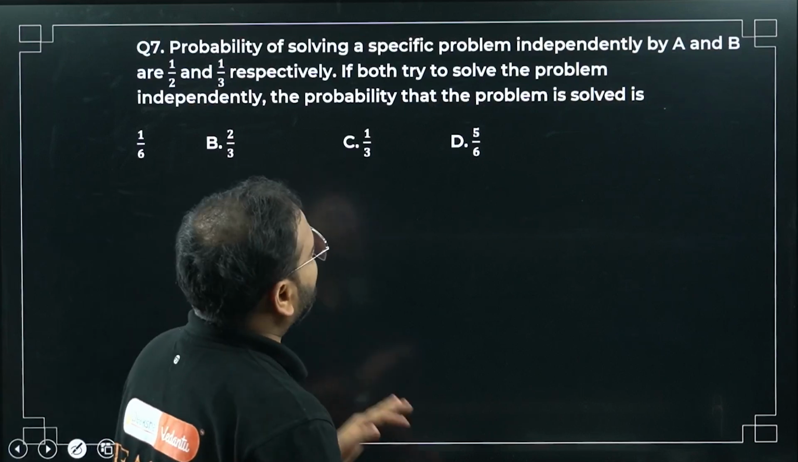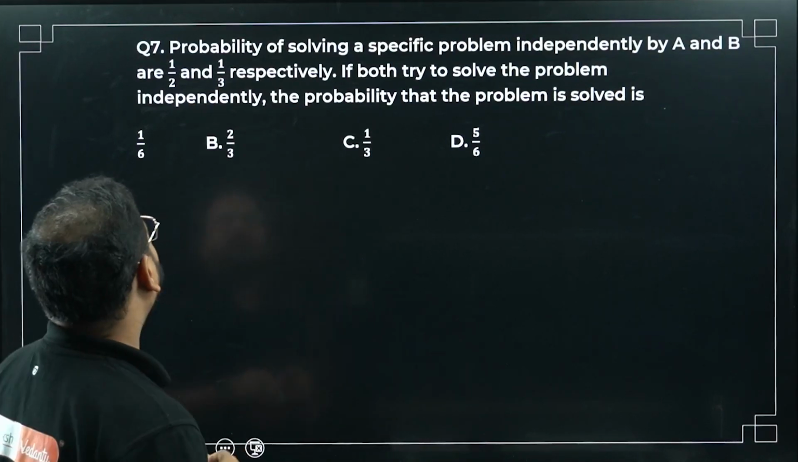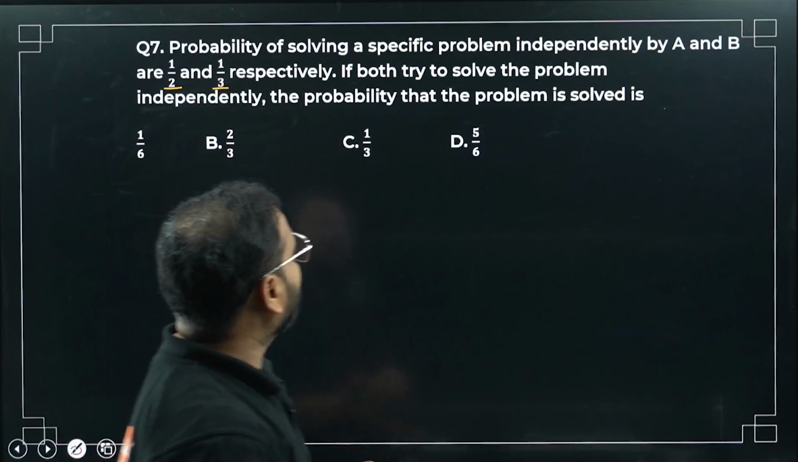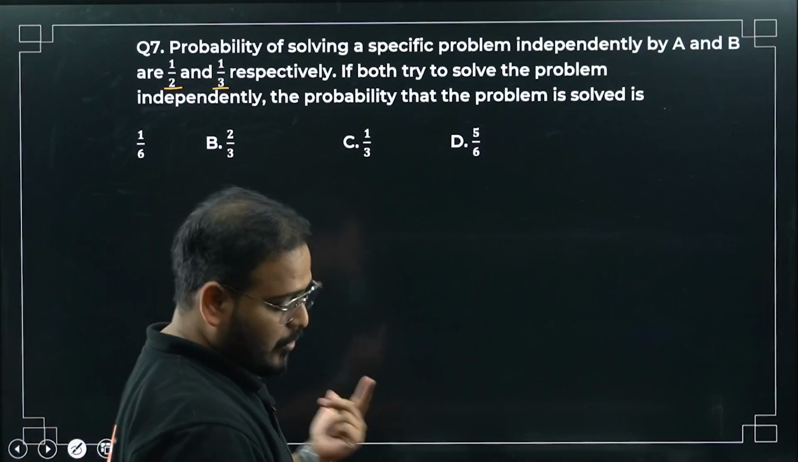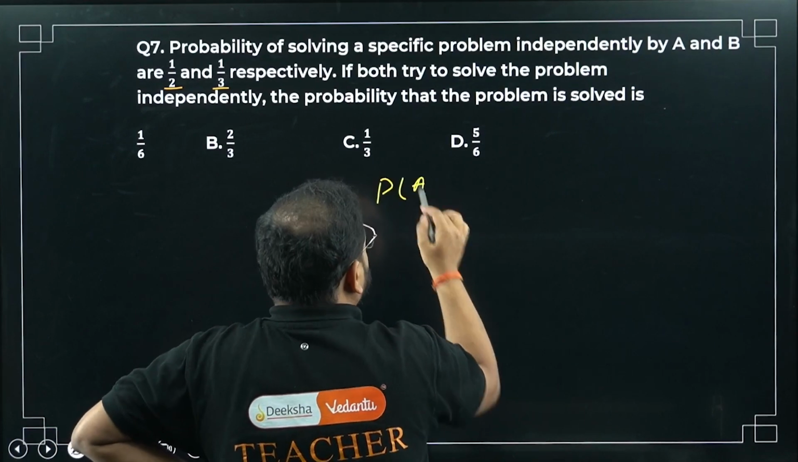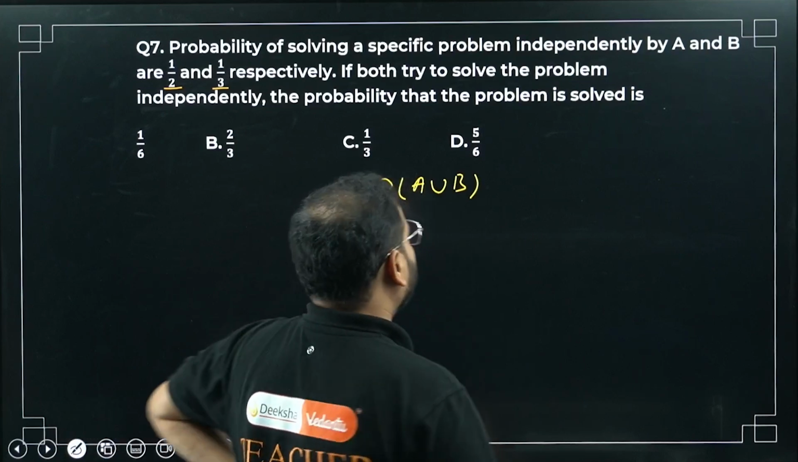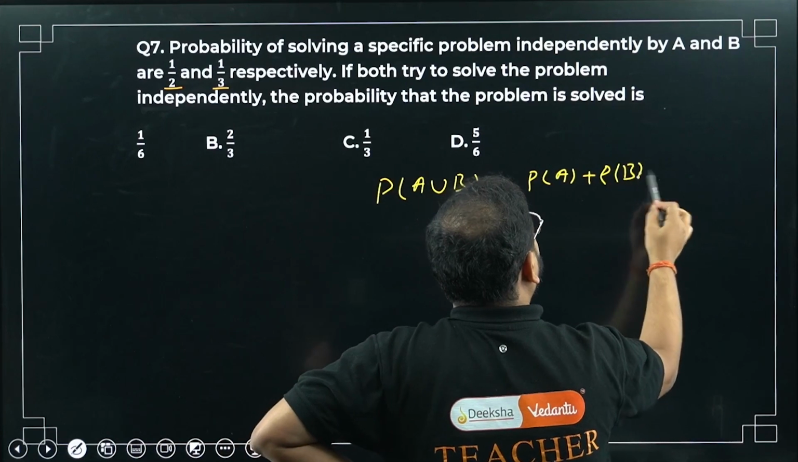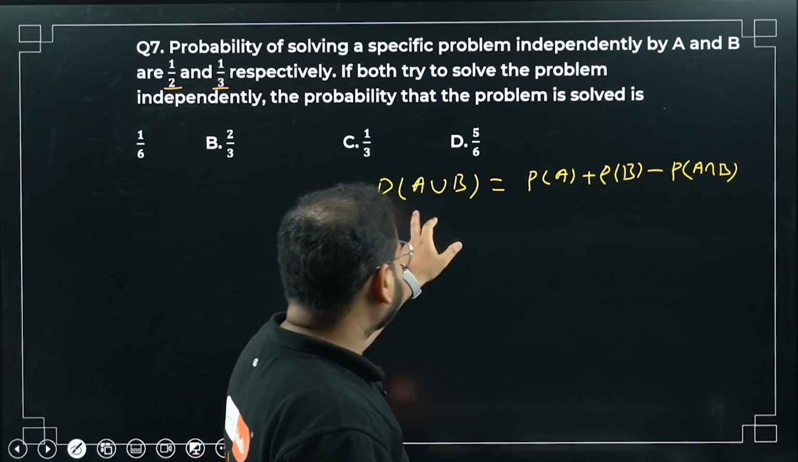Moving on to question number 7. Probability of solving a specific problem independently, means the events are independent, by A and B are 1 by 2 and 1 by 3. Means by A it is 1 by 2, by B it is 1 by 3 respectively. If both try to solve the problem independently, the probability that the problem is solved. Okay, means either can solve. Either A solves, union, or B solves. A solves or B solves, correct?